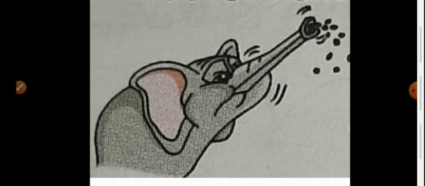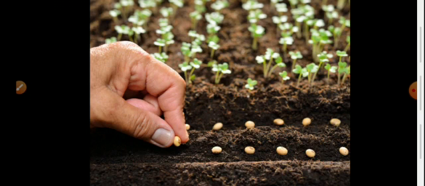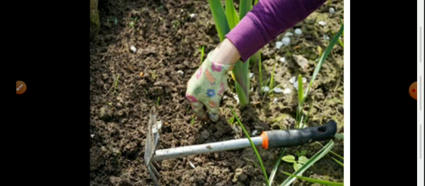Then Ralph Rabbit went again to Elephant and told, "If you do the sowing," means if you will plant the seed, okay, then I will do the hoeing.